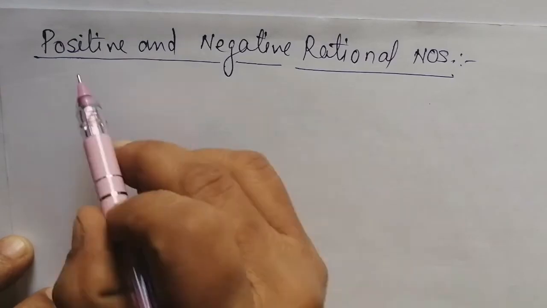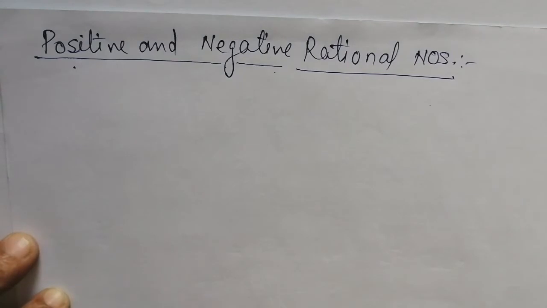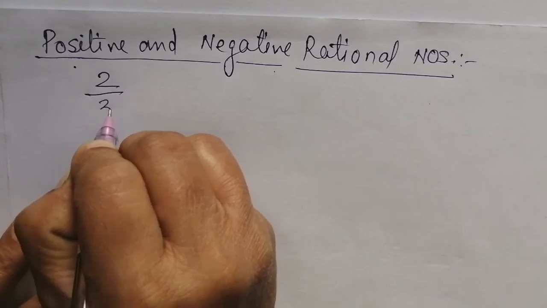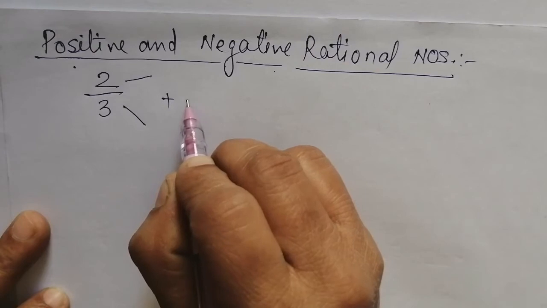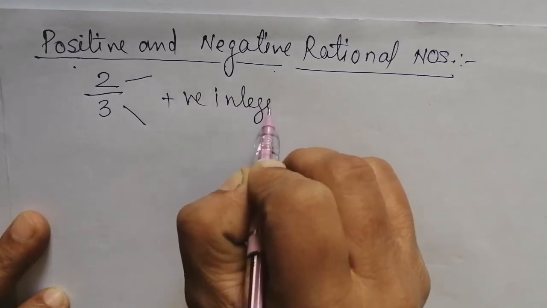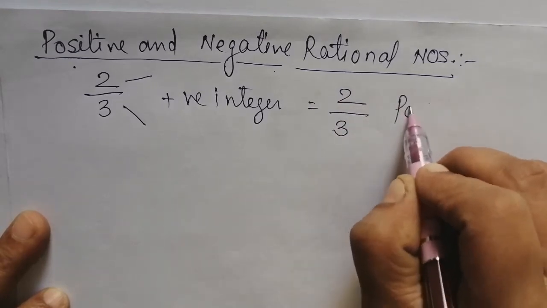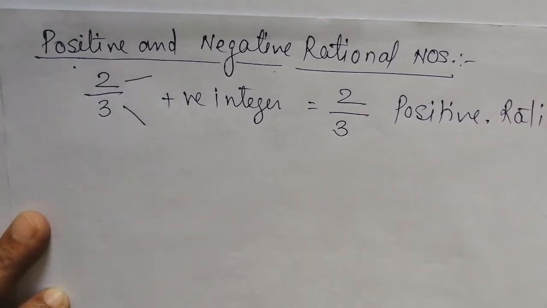Now we will discuss the positive and negative rational number. When the denominator and the numerator both are positive integers, for example, 2 by 3, here numerator and denominator both are positive integers. Okay, and therefore 2 by 3 is called a positive rational number.